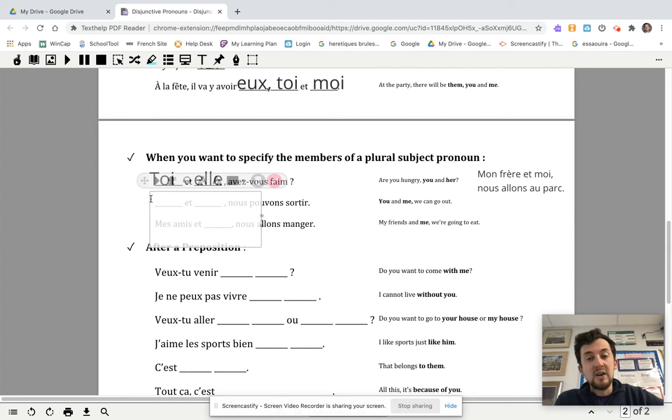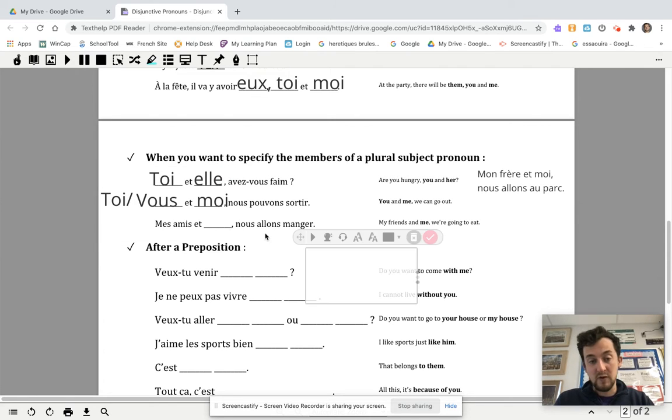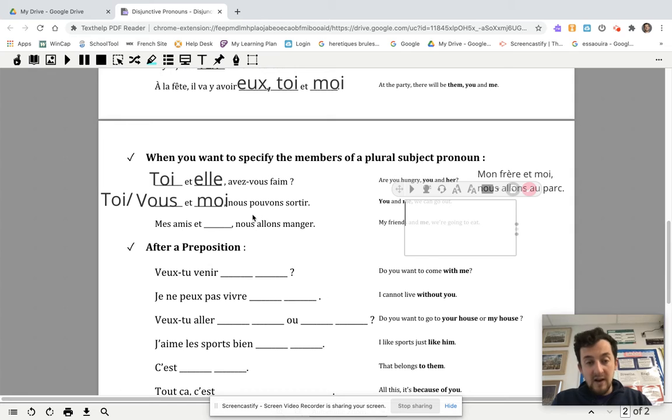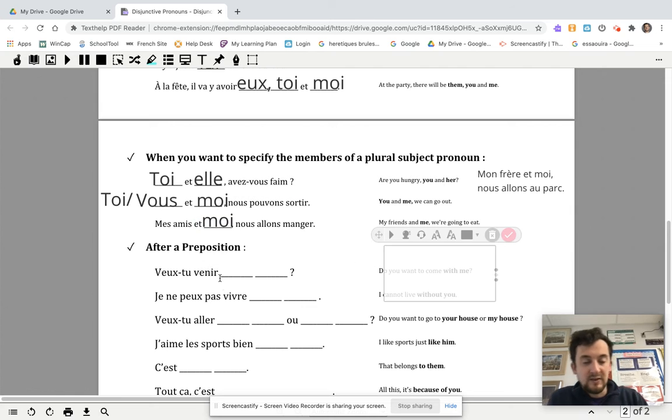All right, so it says, you and me, we can go out. This could be toi et moi, and again, I'll put the symbols that I put on your last quiz. So this could be vous et moi, nous pouvons sortir, if you're talking to multiple people. That'll be totally up to you in terms of which one you choose. So toi et moi, or vous et moi. Last one. My friends and me, mes amis et moi, nous allons manger. It's good.